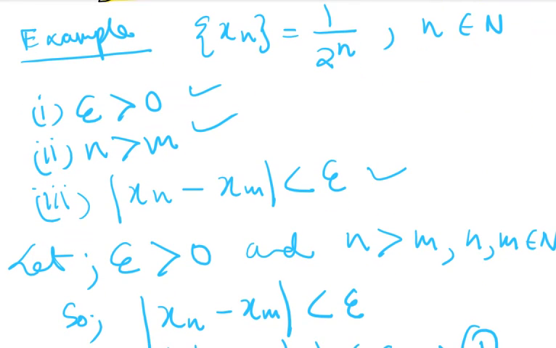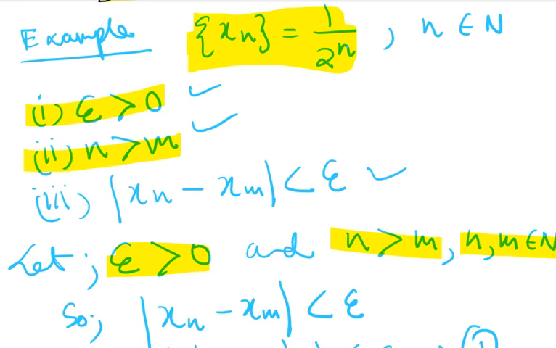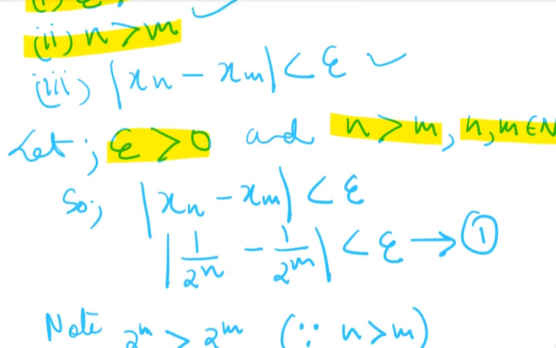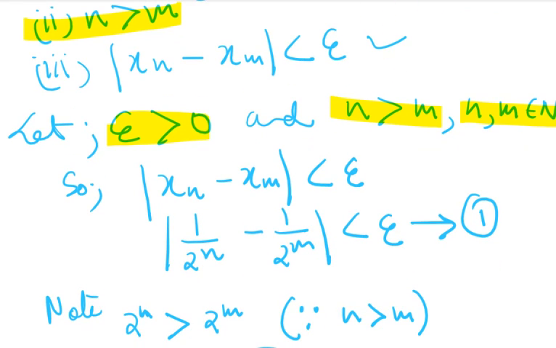So what is the example next showing you? Look at this, a very nice example. Xn is equal to 1 by 2 to the power n. Epsilon greater than 0 here, then n greater than m here, and n and m belong to natural numbers. So the condition will be this, and the third one, less than epsilon.